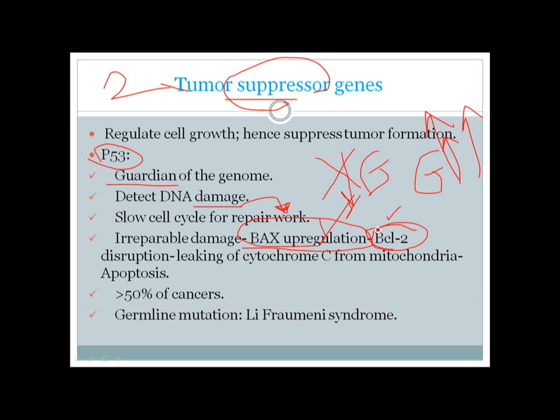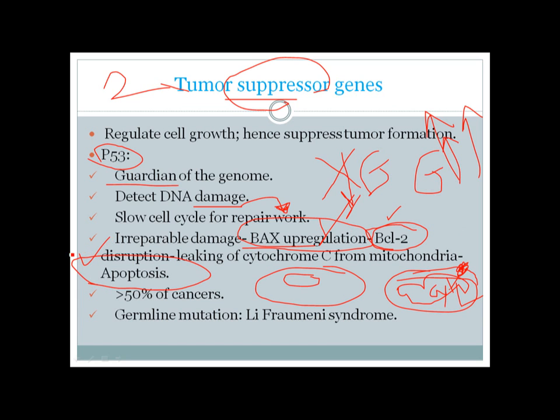Let me explain that. Suppose we have a cell here. Inside the cell there are a lot of mitochondria, and suppose this is a mitochondrion. Within the mitochondria there is a lot of cytochrome C. BCL2 is a guard for cytochrome C; BCL2 guards cytochrome C inside the mitochondria. So if BCL2 is inactivated or disrupted, the cytochrome C from the mitochondria will be released into the cytoplasm, and it will cause apoptosis.